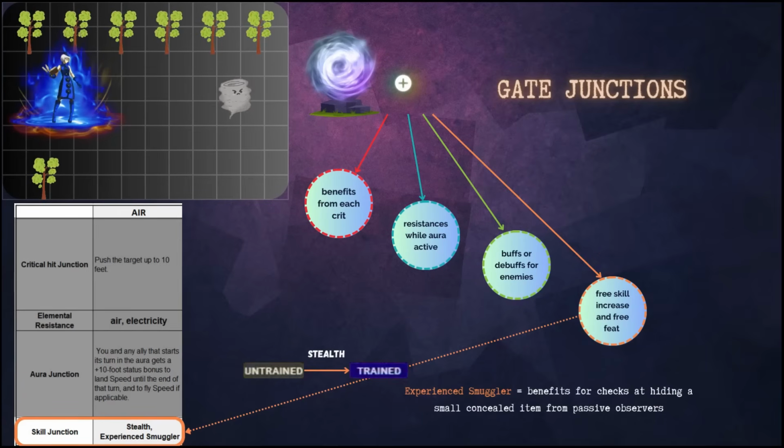Skill junction will give you the opportunity to increase the stealth skill to trained, or if it's already trained, then any other skill. As well, it will give you a free feat, which will give a bonus to the check if you hide the object from the observer. You can choose only one of these 4 effects. This works similarly with the rest of the elements.